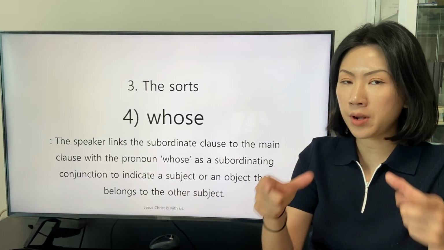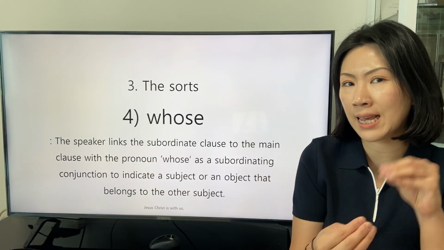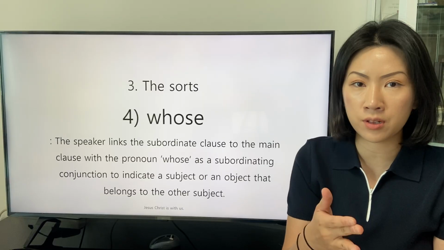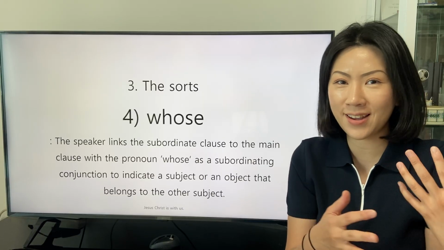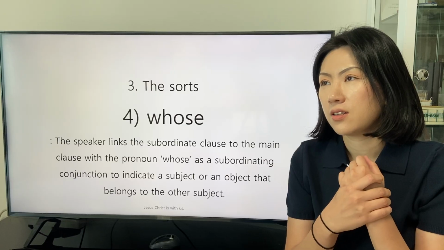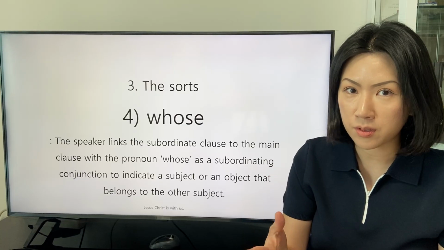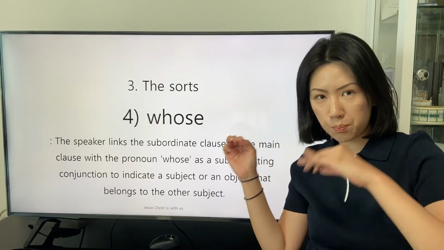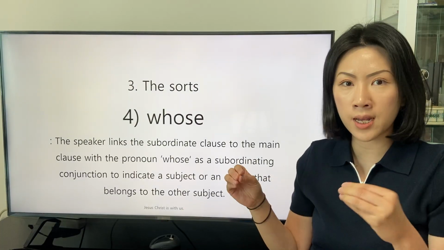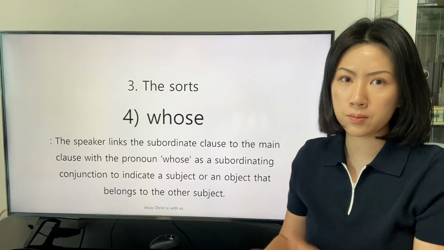So the pronoun whose, which is applied as an interrogative pronoun, becomes the subordinating conjunction whose.